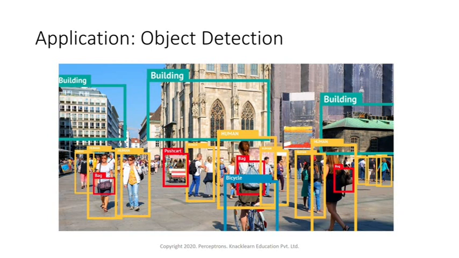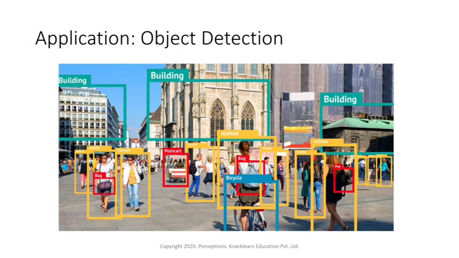Other applications are object detection. Object detection can detect each of the individual objects within an image. So there might be multiple things within an image. You can see here there is a push cart, there is a building, there are humans. There are bags, it can also detect a bag. It is detecting a bicycle. So it is detecting so many things, each aspect within this image. So this is also possible.